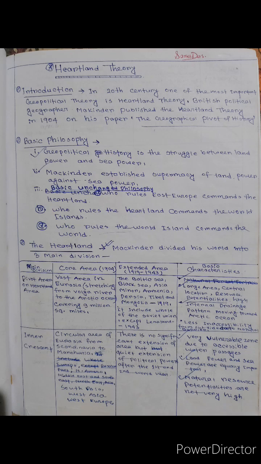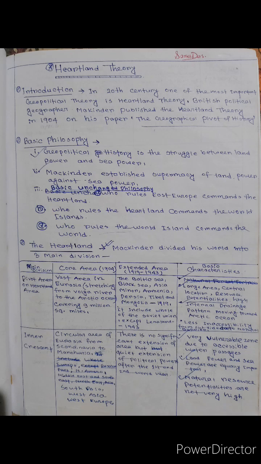First is the pivot area or Heartland area. The core area is a vast area in Eurasia stretching from the Volga River to the Arctic Ocean, covering 9 million square miles.